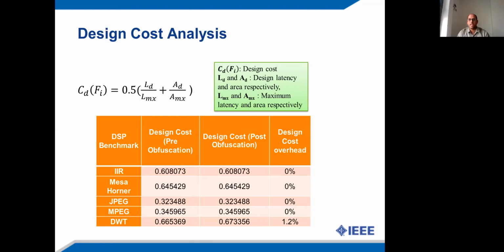This is because the available FE resources are capable of accommodating the pseudo operations, and there is no need of extra mux demux in order to bind the pseudo operations. However, in some cases, the mux demux size may need to be increased. That leads to some marginal design overhead.